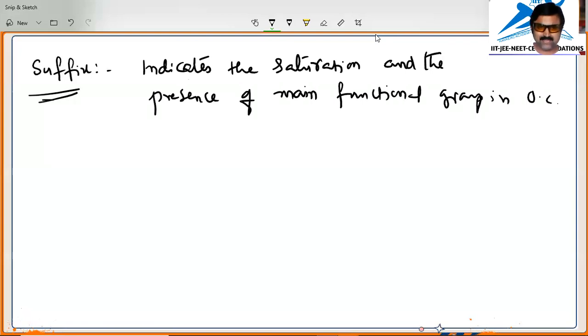In this again we have a classification that we call primary and secondary suffix. So primary suffix we will discuss now. What is primary suffix?